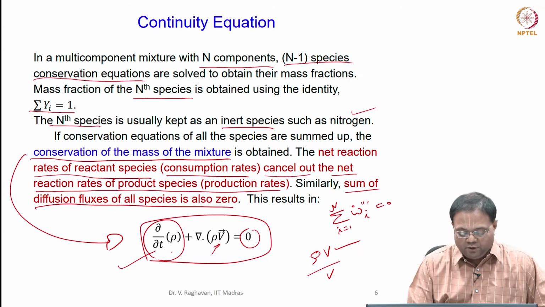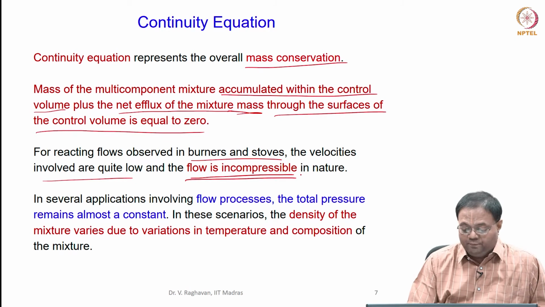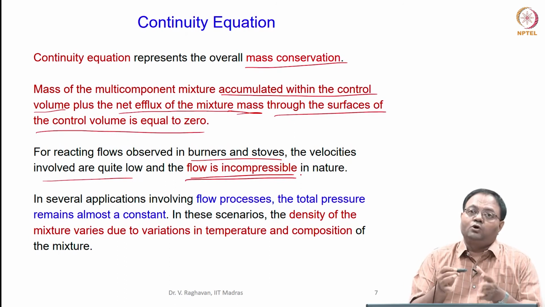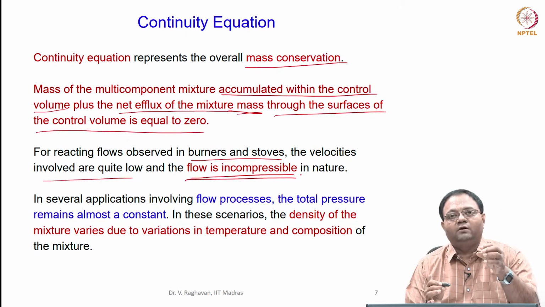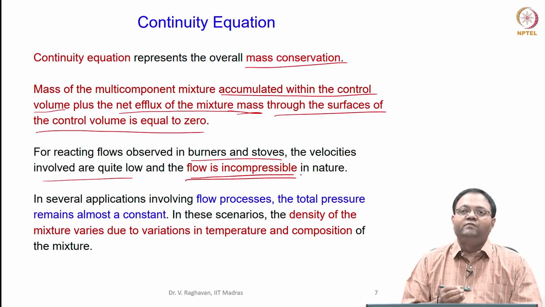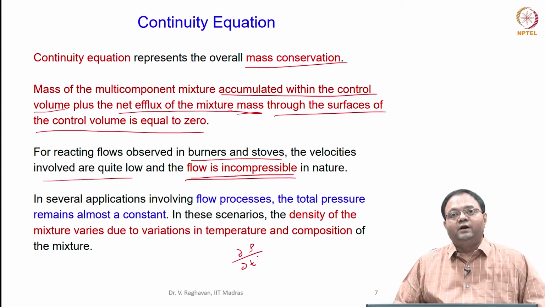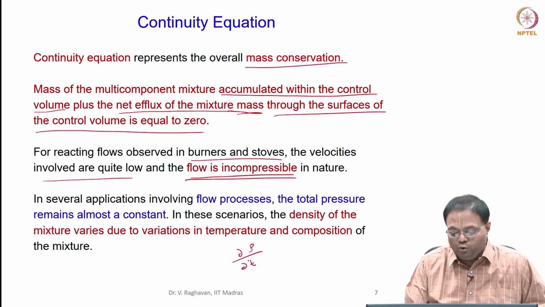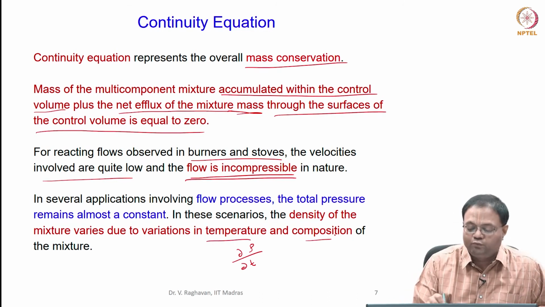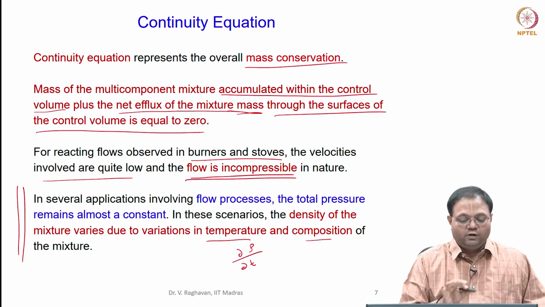But here this term is important, we cannot neglect it, because even though the flow is incompressible, there is temperature dependence, and also the species concentration at a particular location and the temperature at a particular location will be changing. Similarly, with time the concentration and the temperature will vary. So, this rate of change of mixture density with time is due to the change of temperature and composition of the mixture. So, even though the flow is incompressible, density is not constant; density will vary as a function of temperature and composition of the mixture. That we have to understand.